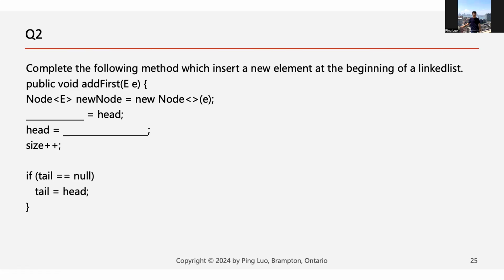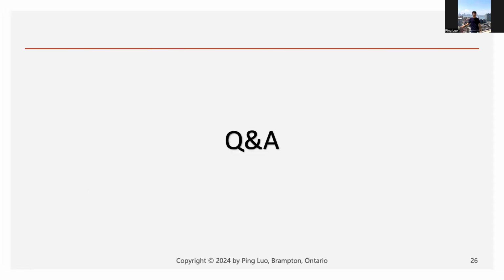This creates one node, and this node's next would be the head, right? And after that, we can mark this one as the new head. So this question will be: create a new node, new node next equals head, head equals new node. Yeah, that's how the fill in the blank questions will look like. You just need to fill in the missing part. That's all about the example questions.